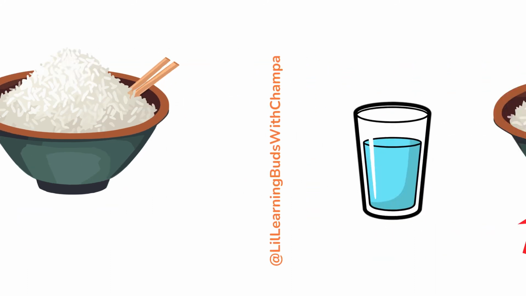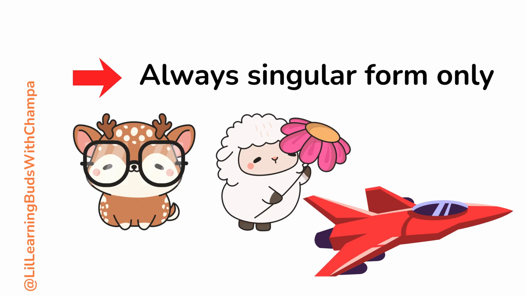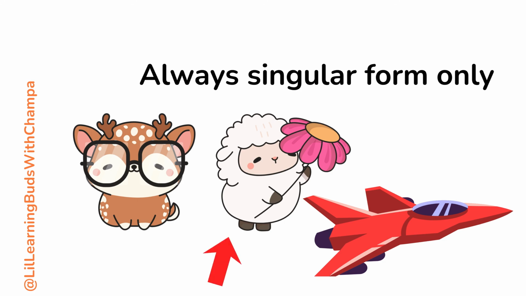You can't say 2 rice. You have to say a bowl of rice. Uncountable nouns are always singular form. For example, deer and sheep, aircraft.